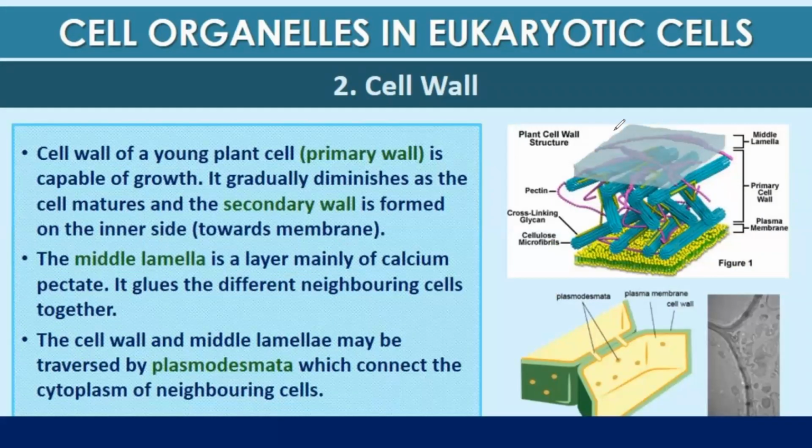The cell wall of a young plant is known as the primary cell wall, which is able to grow. But it gradually develops, matures, and forms the secondary wall, which is formed on the inner side and is more rigid compared to the primary wall. The middle lamella is a layer of calcium pectate that helps to glue two neighboring cells together. There is a passage called plasmodesmata, which facilitates the transportation of materials from one cell to another.